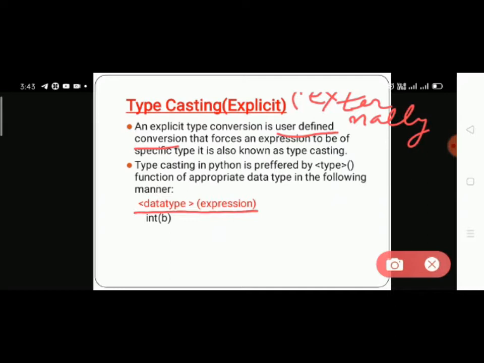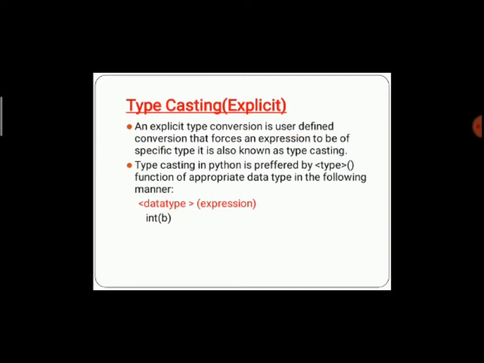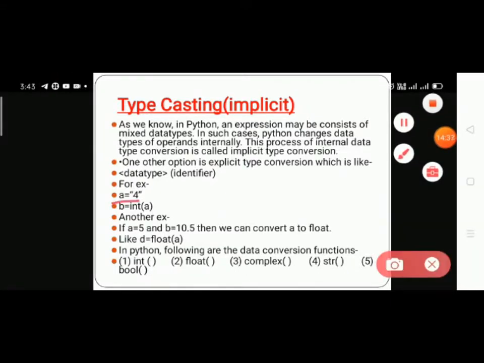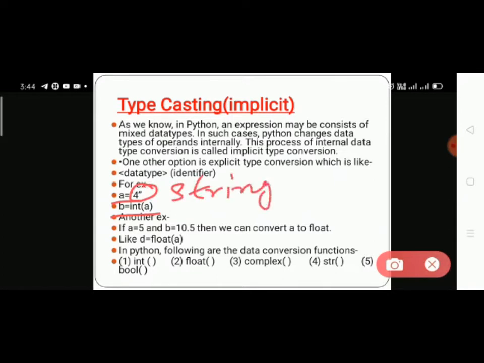Those are mentioned by the user, who then changes the values. For example, a is equal to 4, b is equal to int(a). Firstly a stores the value 4 as a string, and b stores the value of variable a in the form of an integer, meaning it is changed from string to integer. Understand?